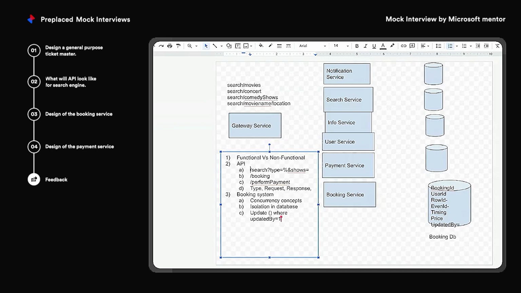Now if somebody else has updated it, let's say you have transaction 1 and transaction 2. Transaction 1 has updated your booking and set updated by as 1. Later on, the second transaction takes place; both transactions are going concurrently. The 1 is replaced by 2 over here. Now later on, when the first transaction tries to update the same booking, it will find that updated by wouldn't be equal to 1 in the update query.